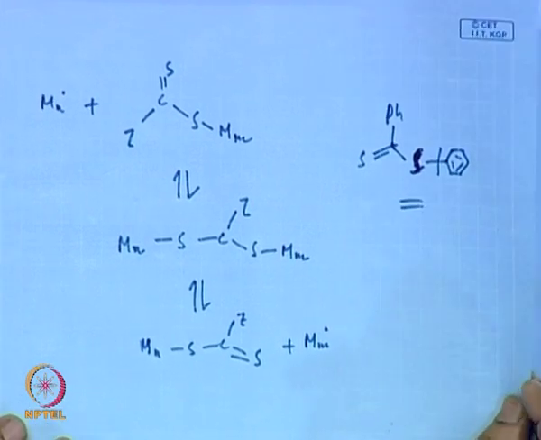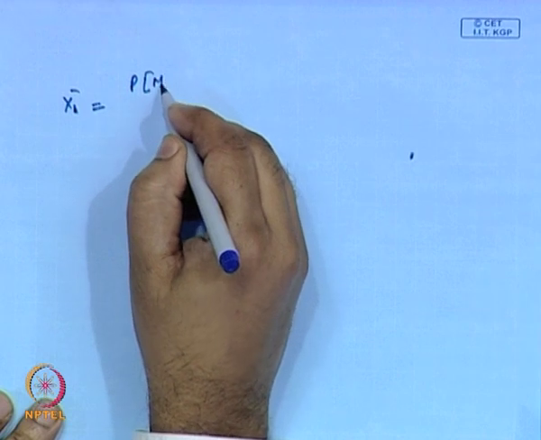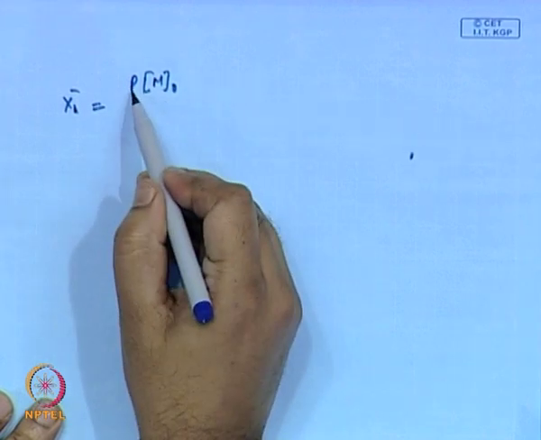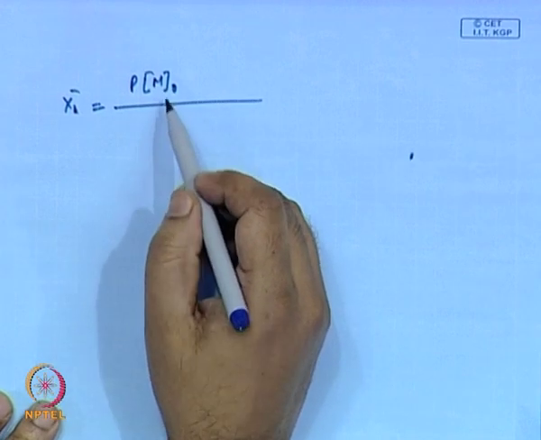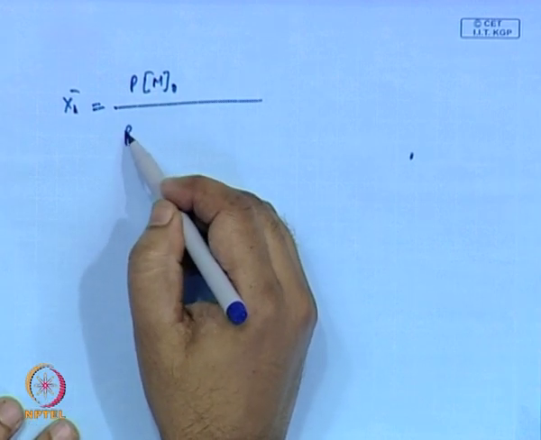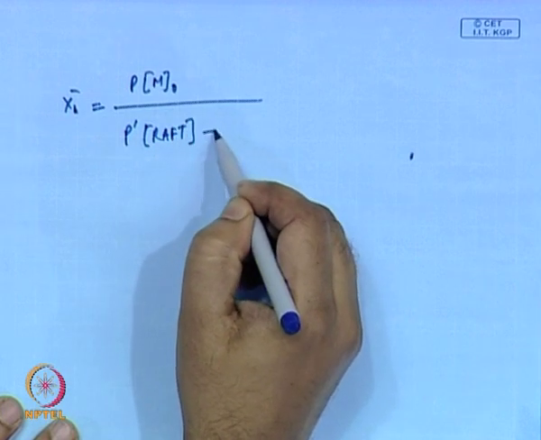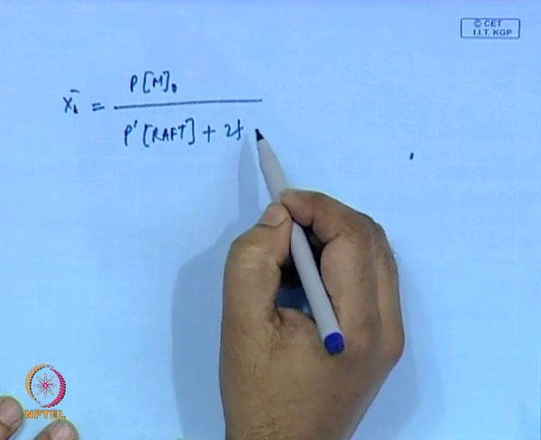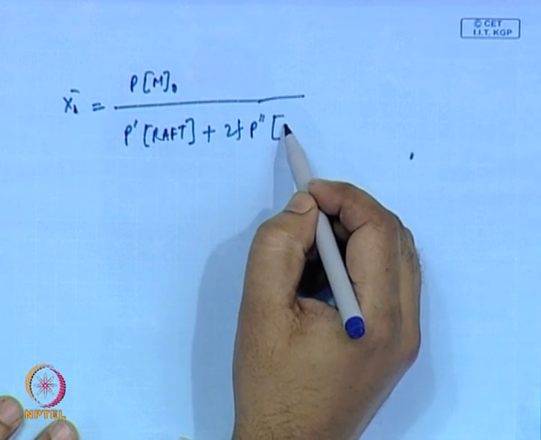So, in case of RAFT reaction, what is the molecular weight? Again, like earlier, it is the conversion multiplied by the initial mole of the monomer, over the conversion of the RAFT reagent plus the conversion of the initiator.